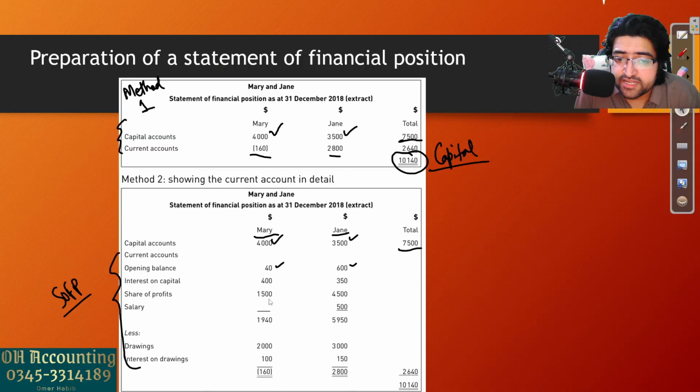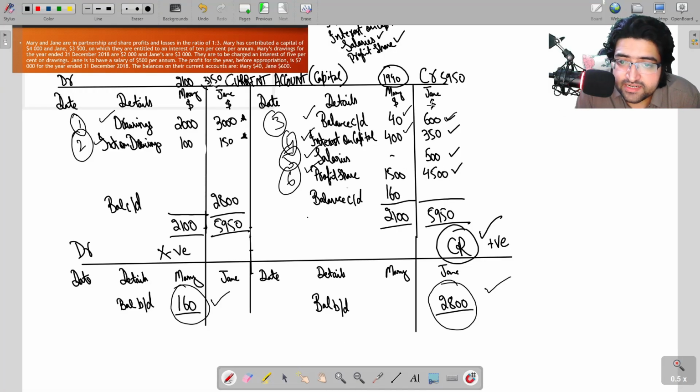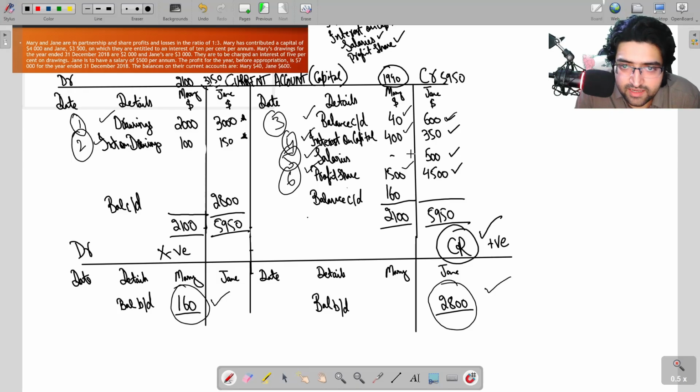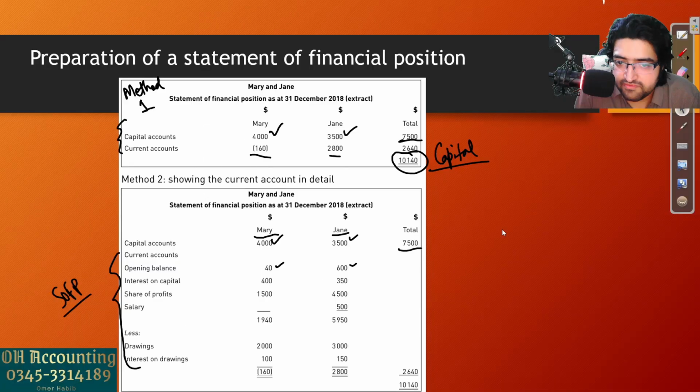Then share of profit is 1500 and 4500. Let's see, share of profit 1500 and 4500, correct, so we are including that. Mary's share was 1500, Jane's share was 4500. Salary was not given to Mary and only given to Jane, so we are just looking at the current account as well. Mary did not get any salary, Jane received a salary of 500, so we are doing that. And then these were their totals, 1940 and 5950.